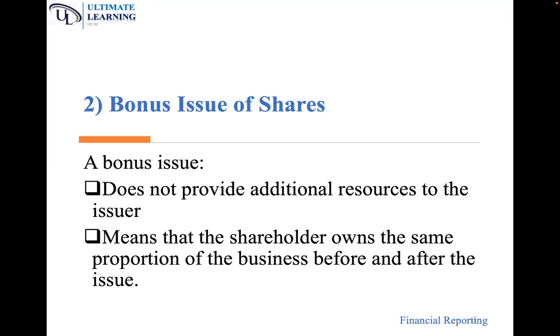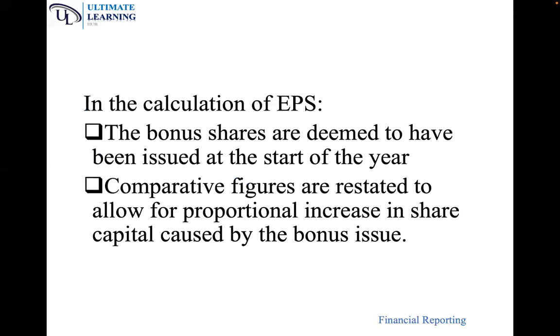Because a bonus issue is issued for free, it does not provide additional resources to the issuer. There is no cash that is received. This means that the shareholders own the same proportion of the business before and after the issue, because we were issuing shares in proportion to the current shares. The take-home point is that bonus is issue of shares for free, so there is no new cash that we expect. In the calculation of EPS, the bonus shares are deemed to have been issued at the start of the year, and comparative figures are restated to allow proportional increase in capital.